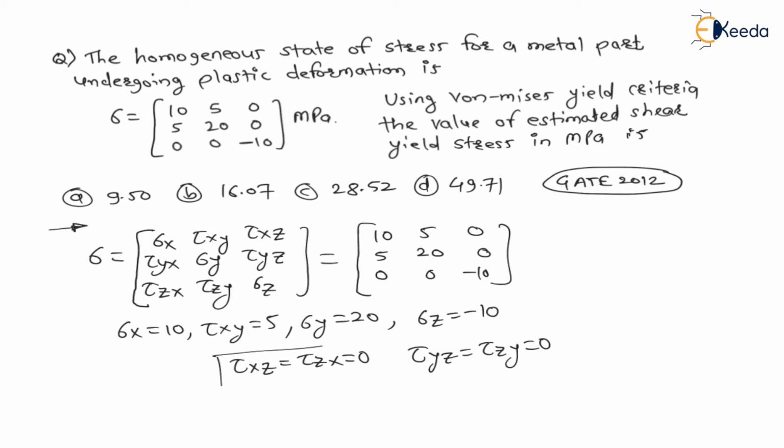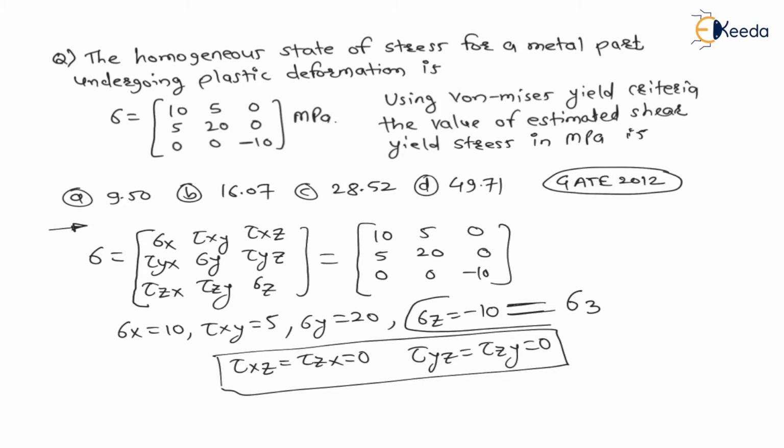Means on z face as well as in z direction there is no shear stress. Therefore, the normal stress on z face, which is sigma z, is itself one of the principal stress. As shear stresses are not present, therefore sigma z itself is one of the principal stress.